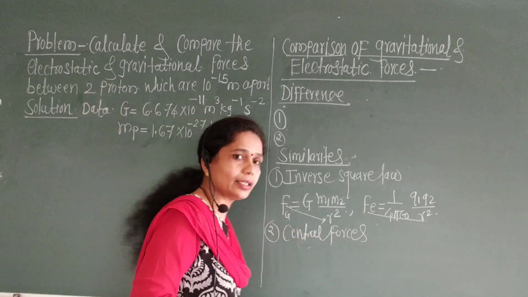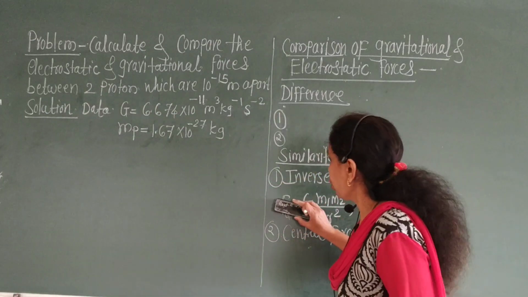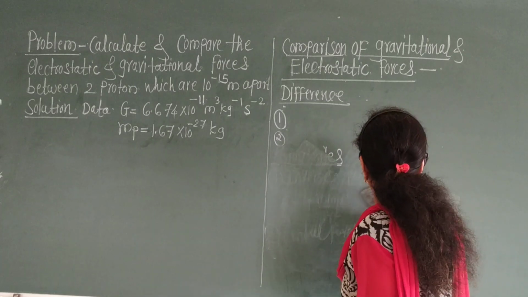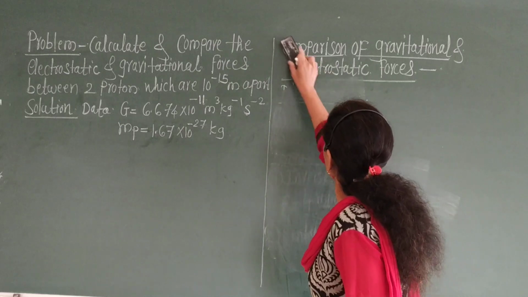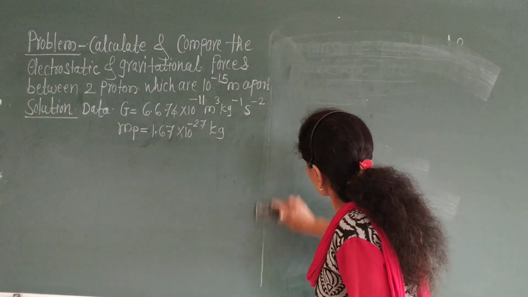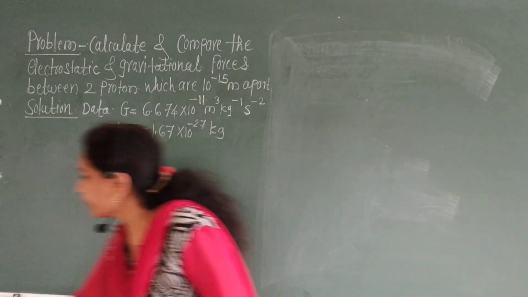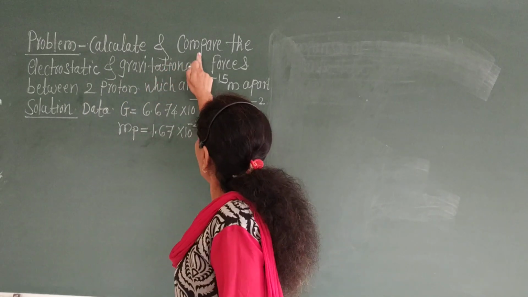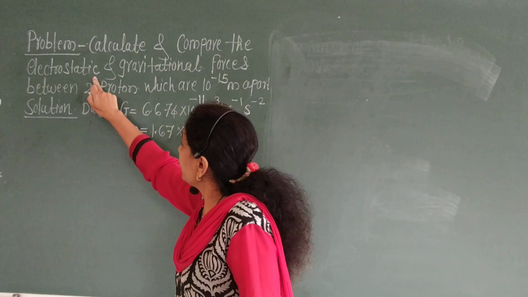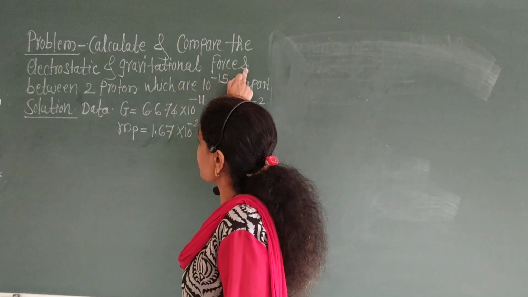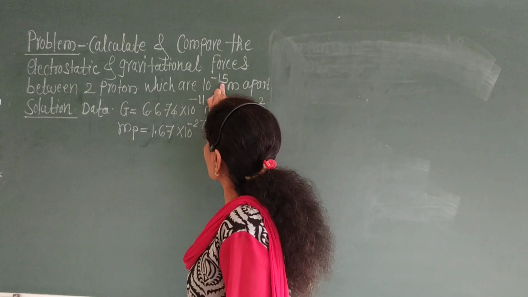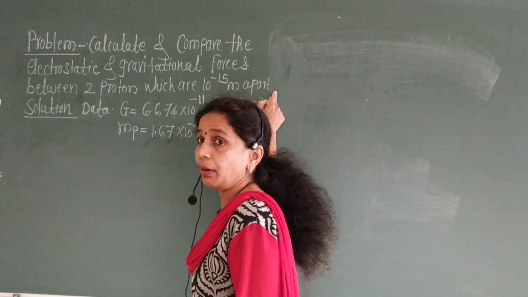Okay, let us see the problems depending on the gravitational force and the electrostatic force. Okay, see this. Calculate and compare the electrostatic and gravitational forces between two protons which are 10 raised to minus 15 meter apart.